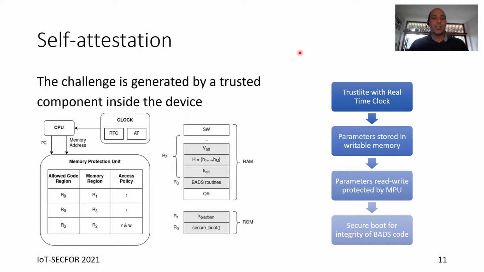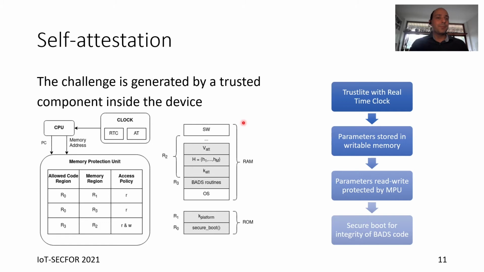These trusted components need a real-time clock that activates the self-attestation at a specific moment. All the parameters must be stored in a writable memory that is protected by the trusted component, and it has a trusted boot.